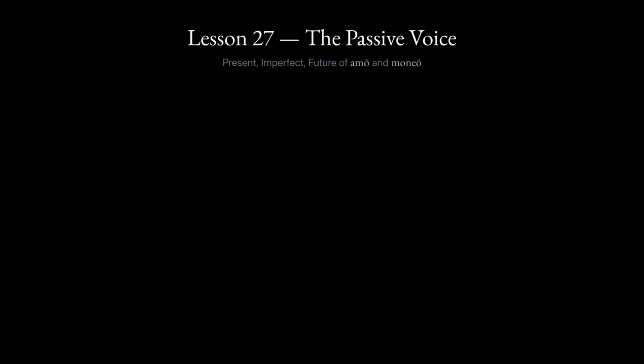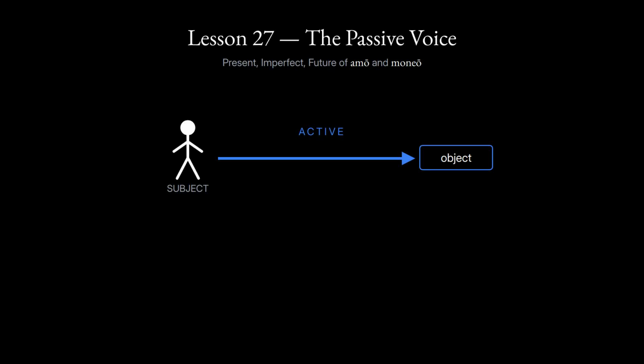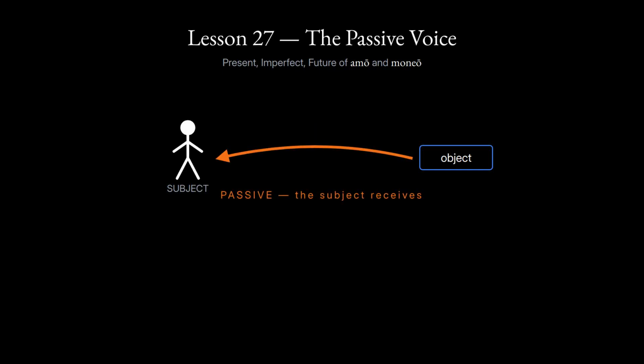Every verb you have met has been a doer. The subject performs the action. The lion kills. The farmer praises. Today the arrow turns around. The subject stops acting and starts receiving. That is the passive voice, and one small ending makes all the difference.